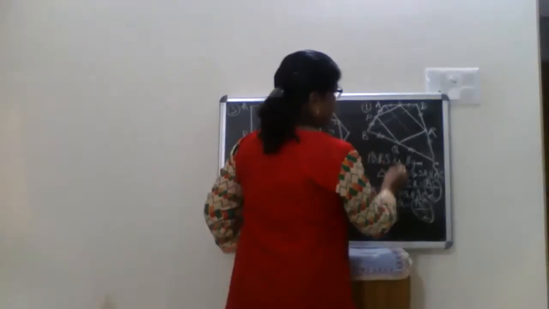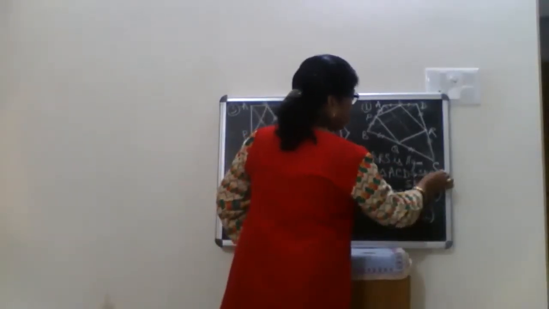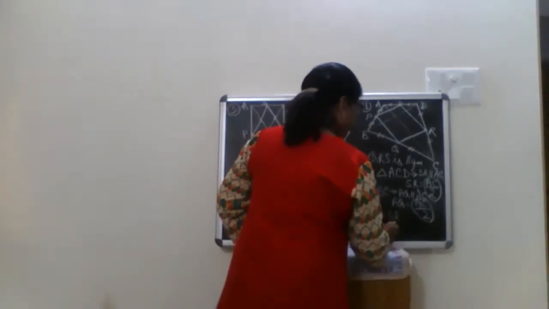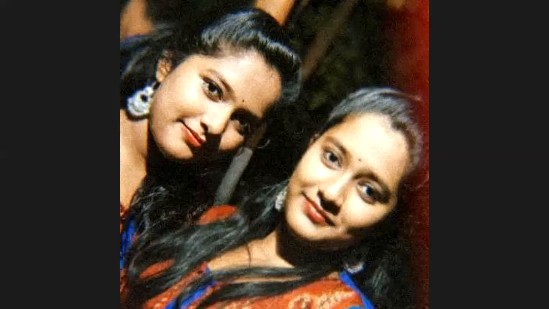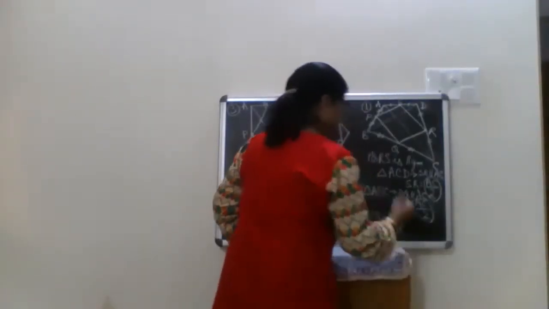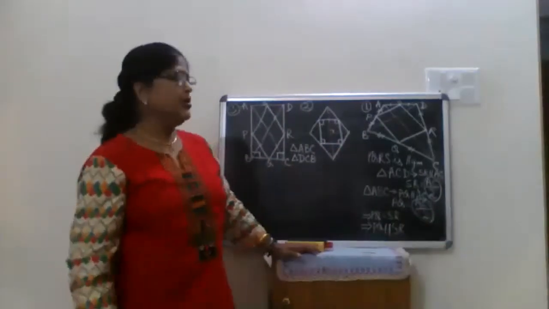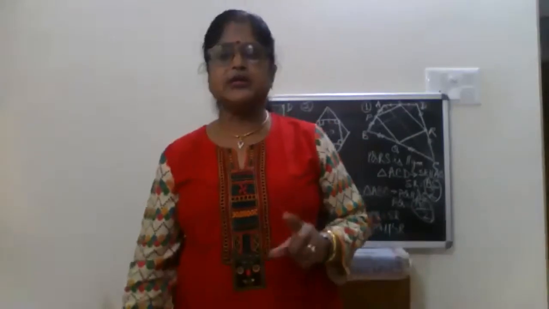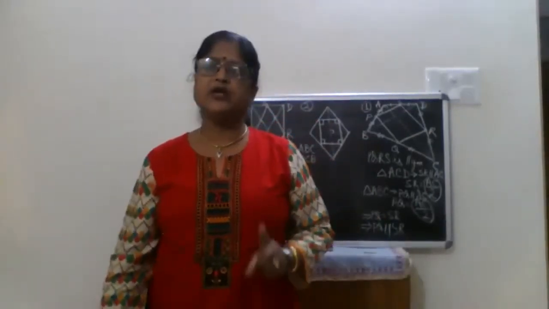Coming to the parallel part. SR is parallel to AC, PQ also parallel to AC. So what do we get? This is your one conclusion. The second conclusion is that PQ is parallel to SR. Now we got one pair of opposite sides of quadrilateral PQRS to be equal and parallel.